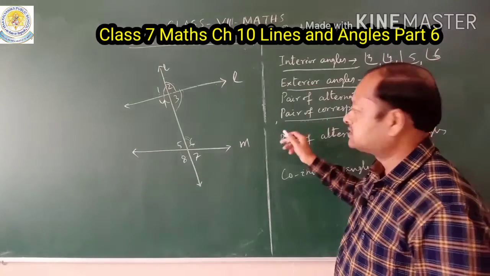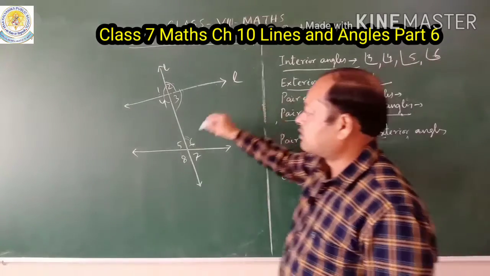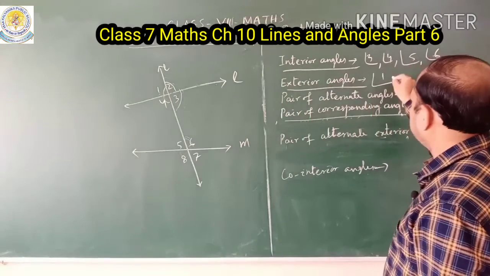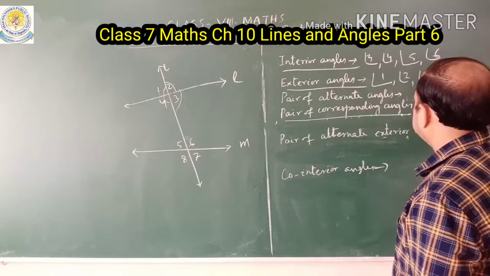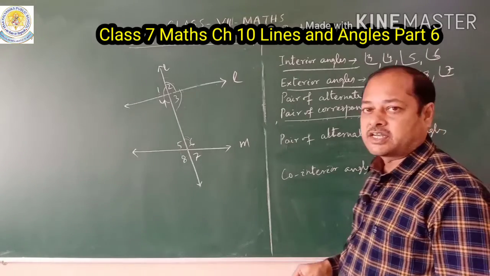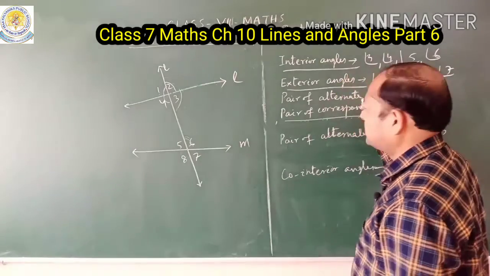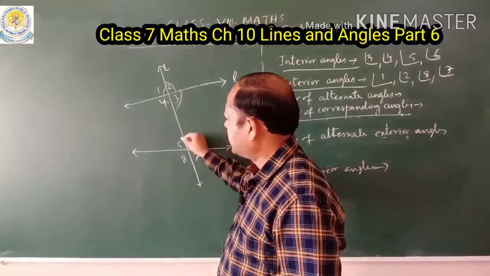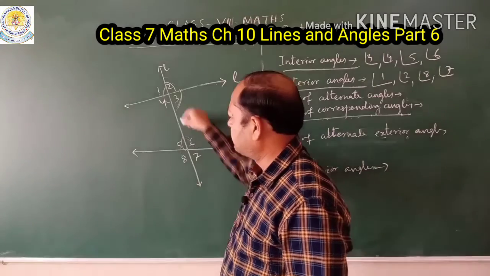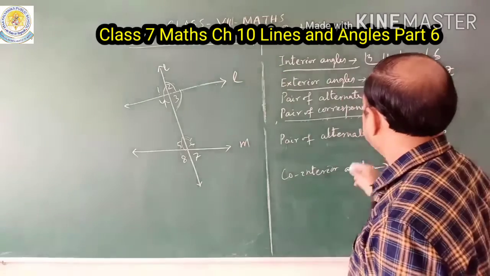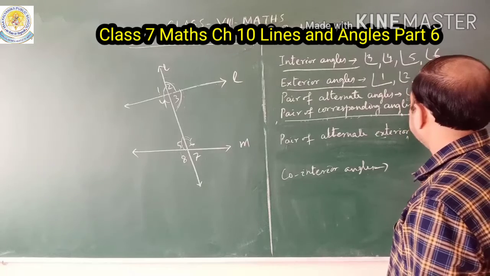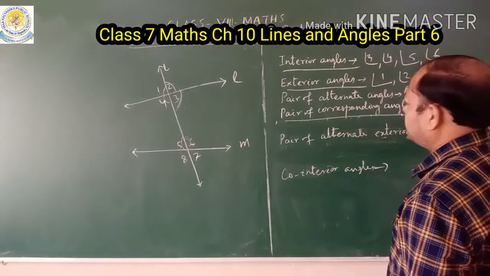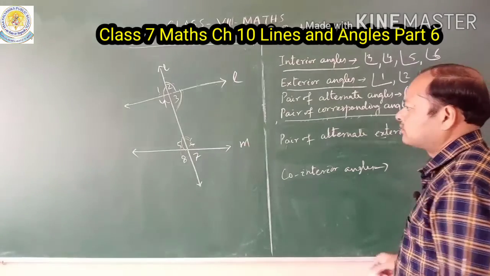And what are exterior angles? Exterior angles are outside the intersecting lines. So here 1, 2 and 8, 7 are exterior angles. Next comes the pair of alternate angles. So alternate angles are opposite to each other. So 3 and 5 are opposite and 4 and 6 are opposite. So write down the pairs of alternate angles: 3 and 5 are one pair and 4 and 6 are one pair.